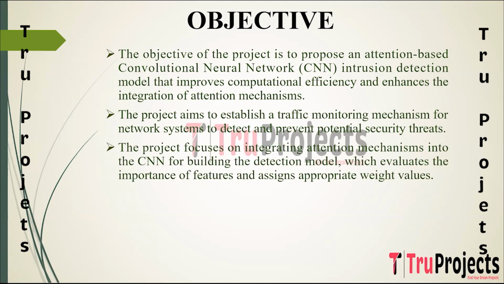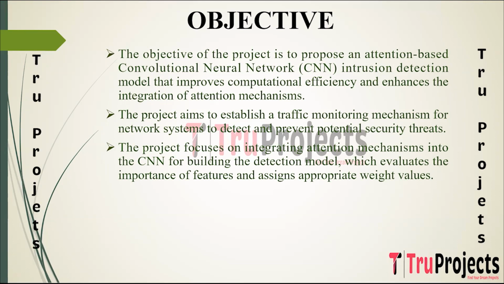Emphasis is placed on integrating the attention mechanism directly into the architecture of the convolutional neural network. This integration is specifically designed to evaluate the relevance and significance of various features extracted from network data. By assigning appropriate weight values to these features, the model aims to effectively discern between normal and malicious network behaviors, enhancing the accuracy of threat detection.